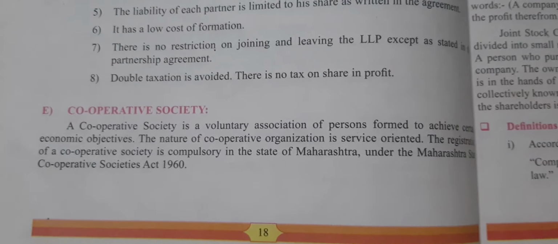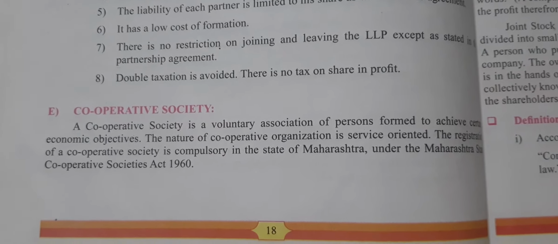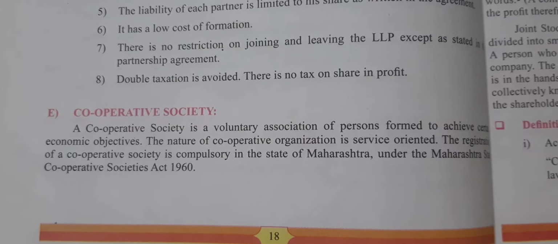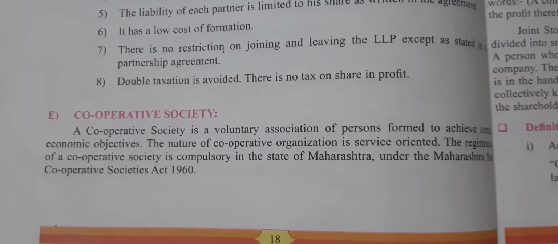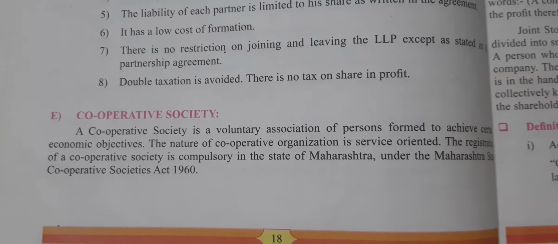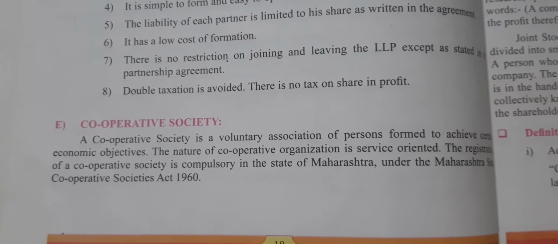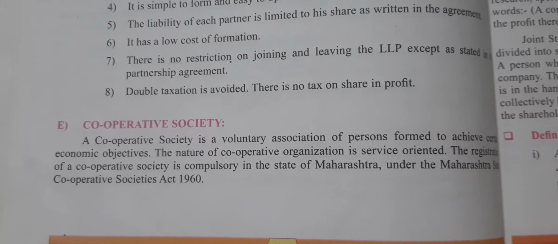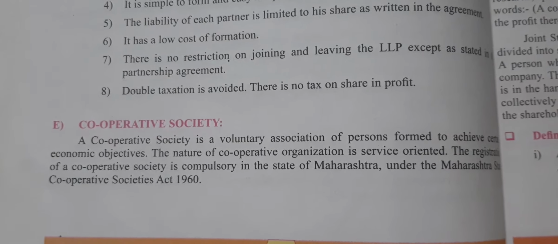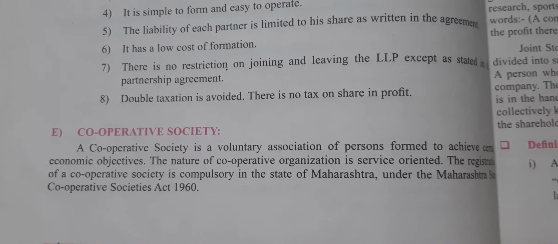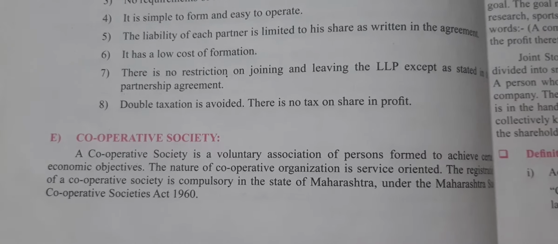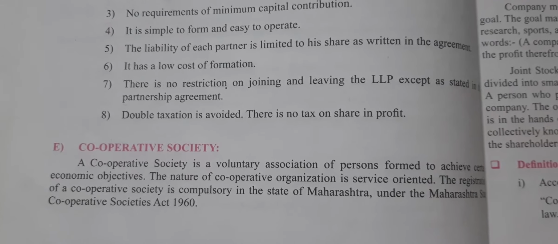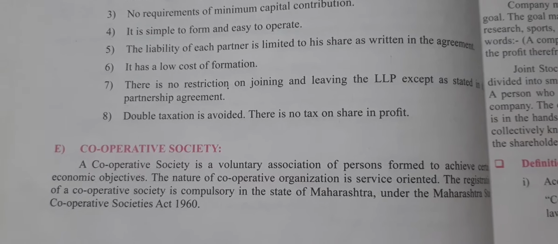Now we will move on to the next form, which is known as the cooperative society. In our society where we are staying, this word we always hear, but we do not know the meaning of this word. So students, now we will learn the meaning of cooperative society. A cooperative society is a voluntary association of persons formed to achieve an economic objective, right?